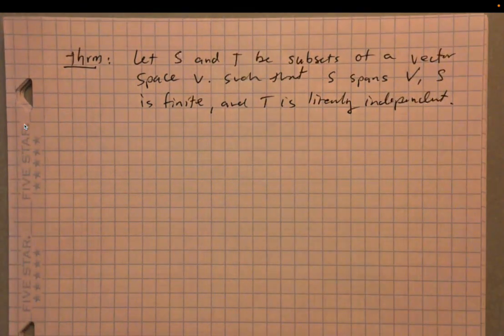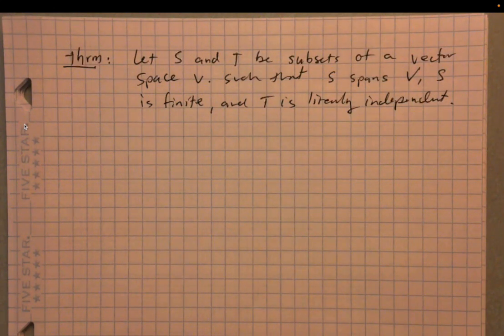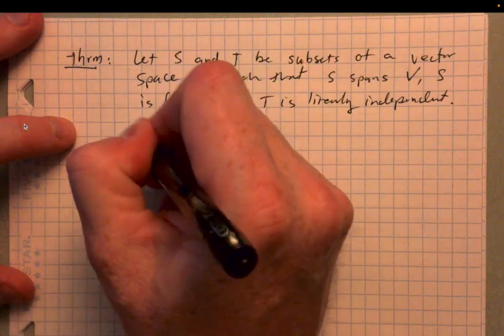So here's the wind-up, the assumptions. If S and T are subsets of a vector space V, S spans V as a spanning set, S is finite, and the set T is linearly independent, then what's the conclusion?